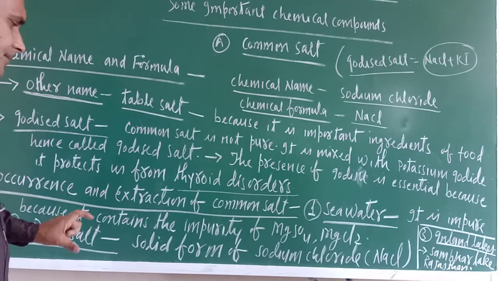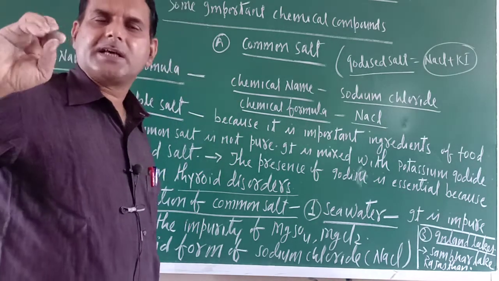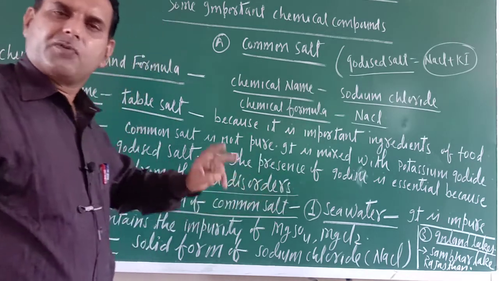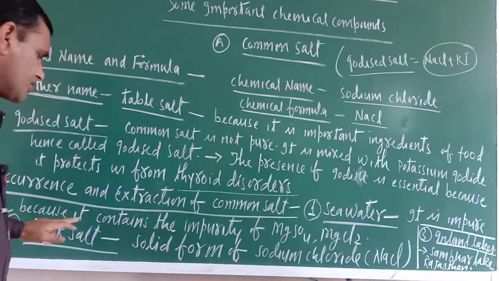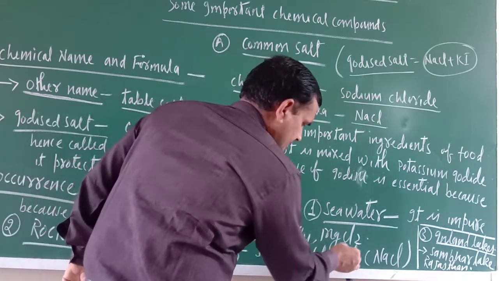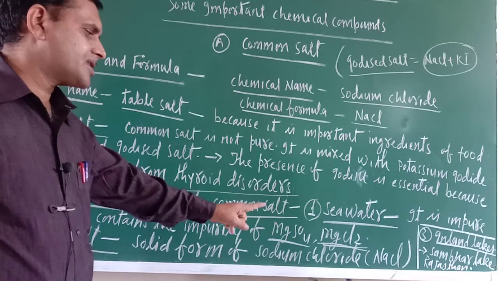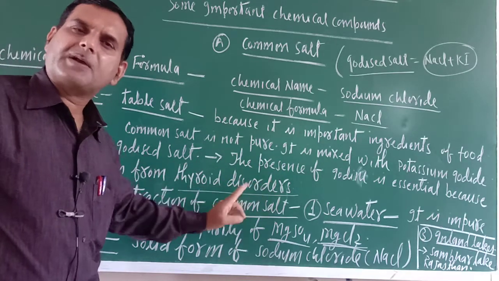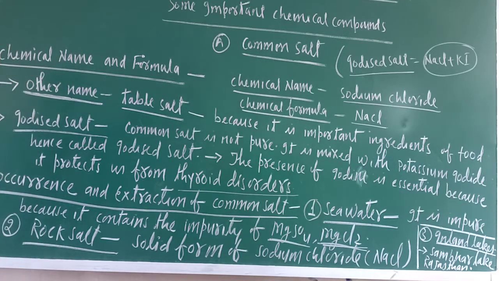Seawater, what is happening? In seawater, not only sodium chloride, there are so many salts. Whatever salts we obtain from seawater are a mixture of many salts. So it contains the impurity of magnesium sulfate and magnesium chloride. So the common salt which is obtained from seawater is not pure. It contains the impurity of magnesium sulfate and magnesium chloride.